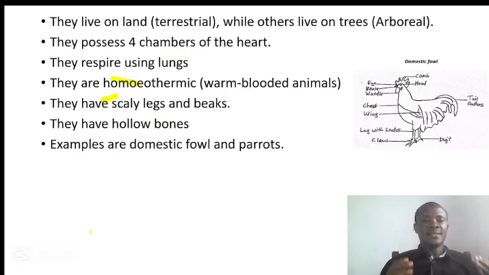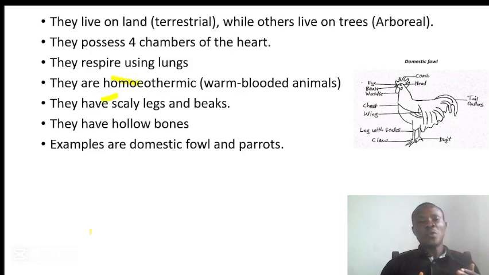The number six is that they live on land, and animals that live on land we call terrestrial animals, while others live on trees. Animals that live on trees or above ground level we call arboreal animals. The seventh characteristic is that they possess a four-chambered heart.